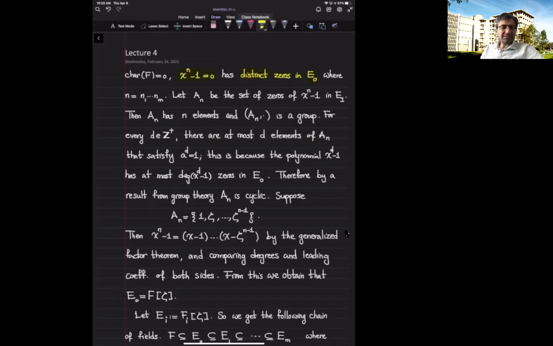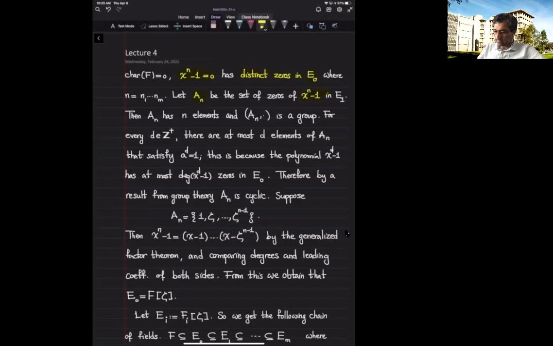So if I look at the derivative of this polynomial, I get n times x to the power n minus 1. And because the characteristic is 0, it's going to be coprime with x to the n minus 1. Therefore, it has distinct zeros, and it's a splitting field, which is E naught.